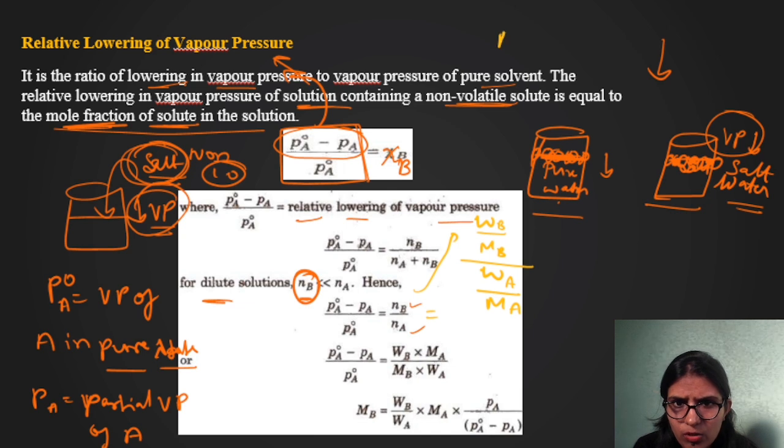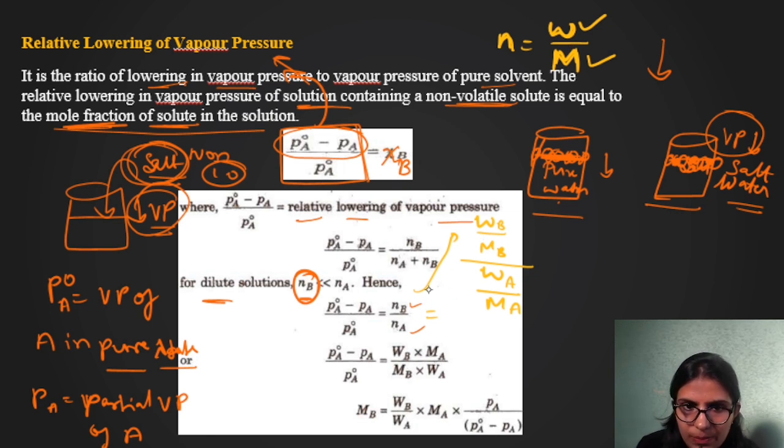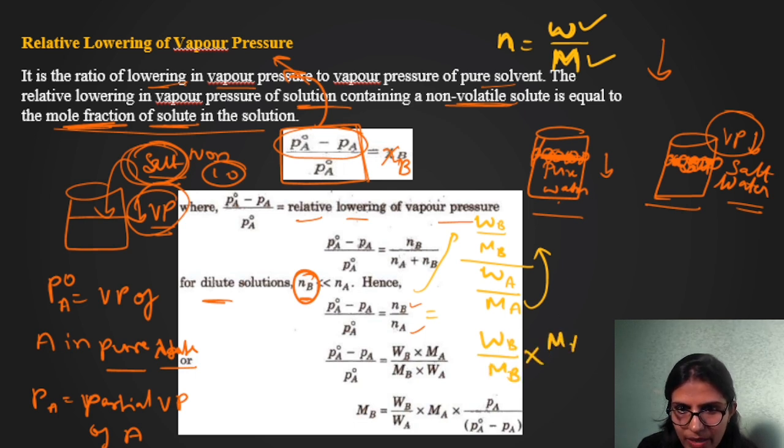We know the number of moles can be written as mass by molar mass. Mass is denoted by W and molar mass is denoted by capital M. So wherever you see N, you will write W by M. So I wrote WB by MB, and in place of NA I wrote WA by MA. So I can reverse this and write it as WB by MB into MA divided by WA. So you can see the same thing is here, right?